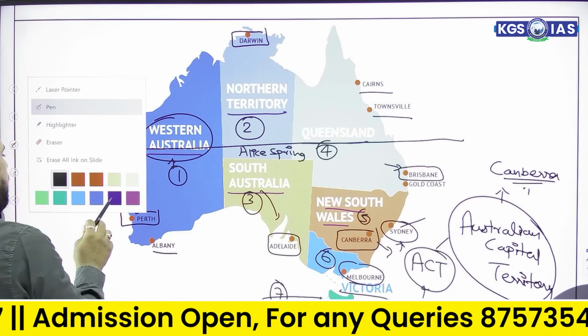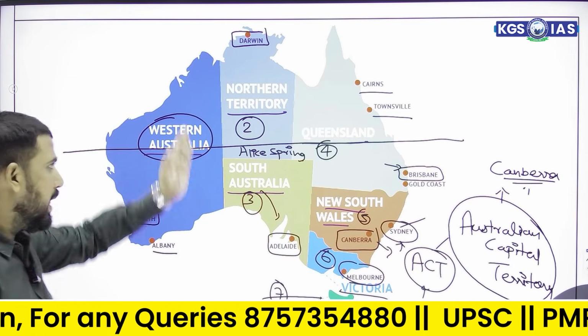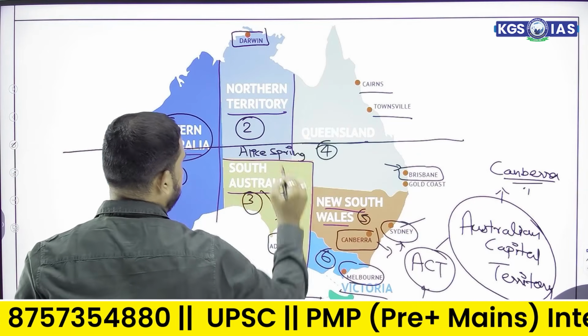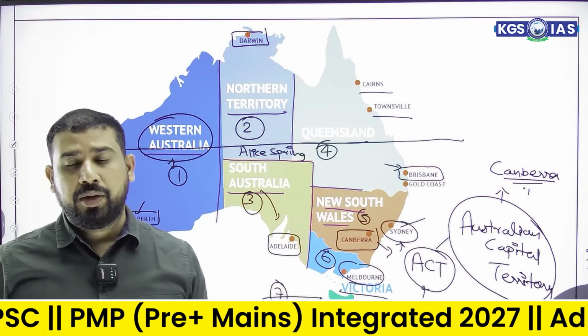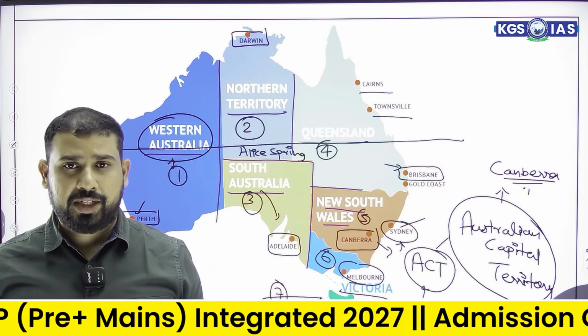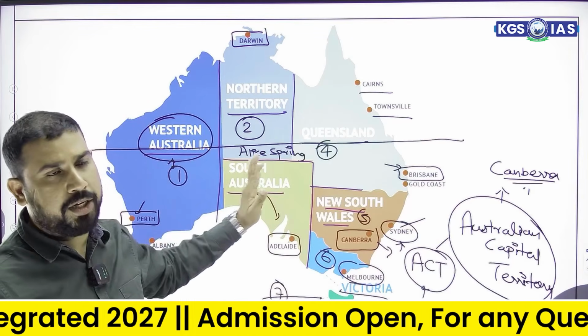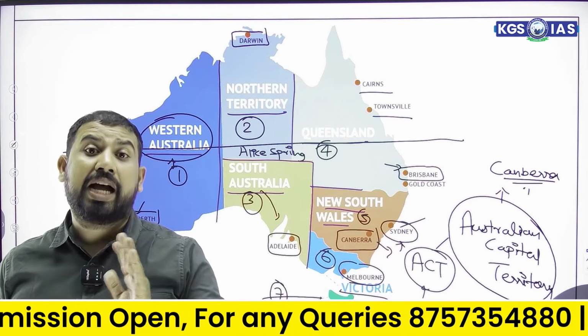But when you look at Australia closely, you will find straight lines. There are so many straight lines present in Australia. Why is it so? Why have they demarcated this kind of boundary? Because we can divide Australia into three major parts. First is the Western Plateau, second is the Central Lowlands, and in the eastern part there are highlands.